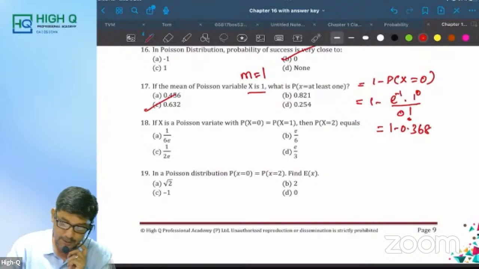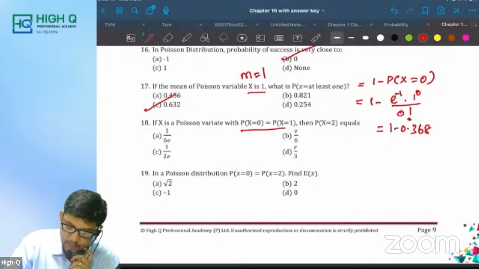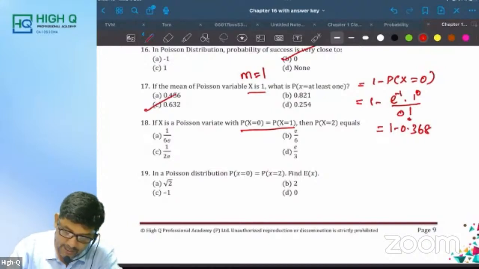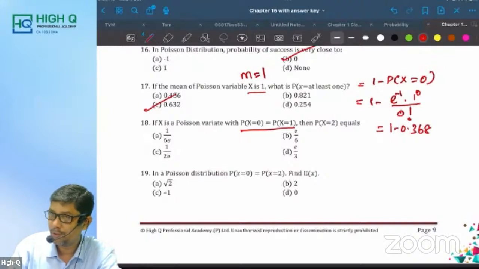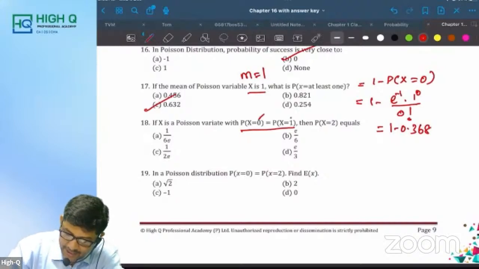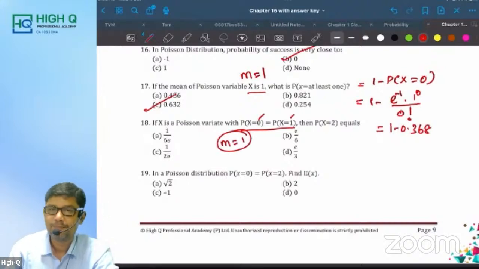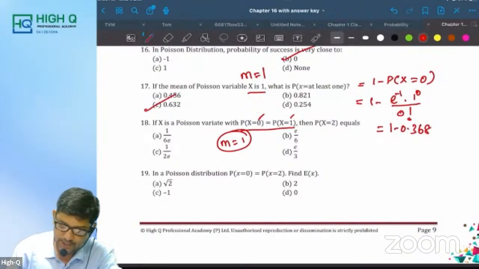Next step. One shortcut I'll give you now. X is a Poisson variate, and P of x equal to 0 equals P of x equal to 1. Remember the shortcut, my dear. Are they consecutive? Directly you can write the m value is 1. Directly you write it.